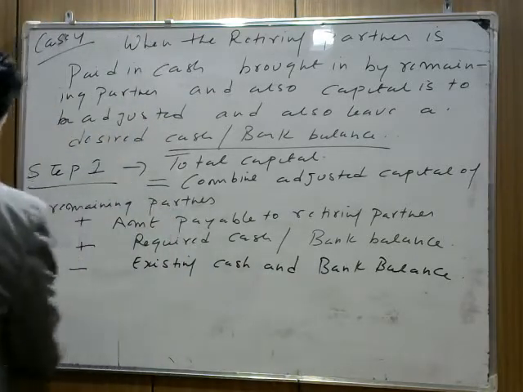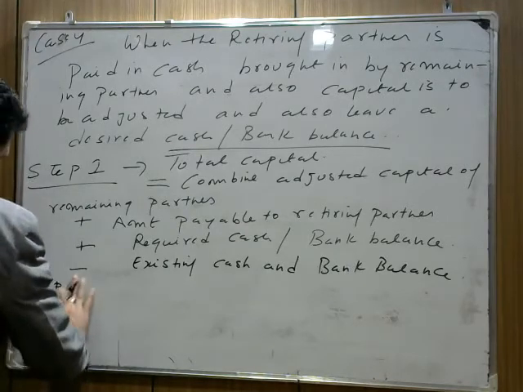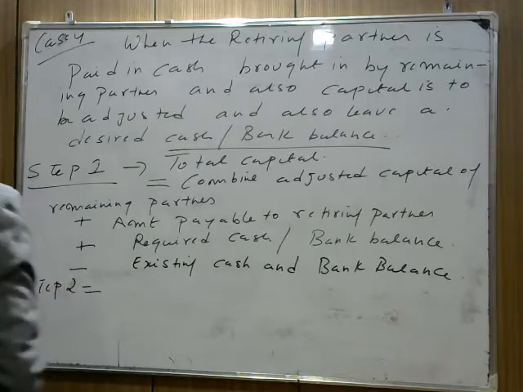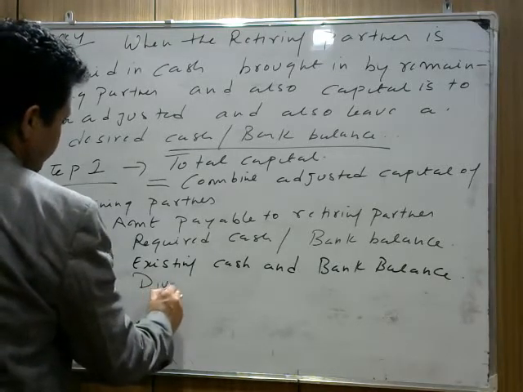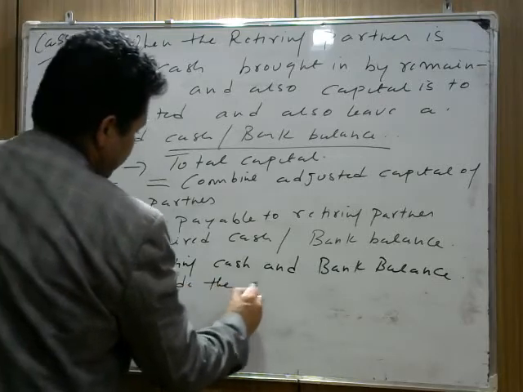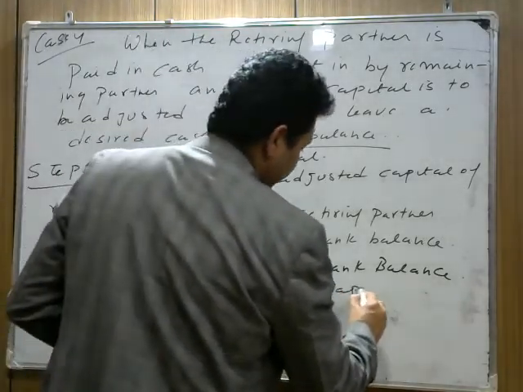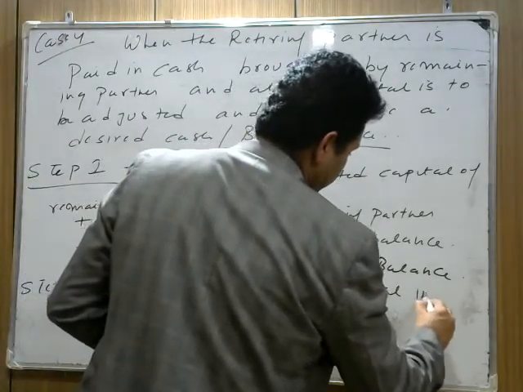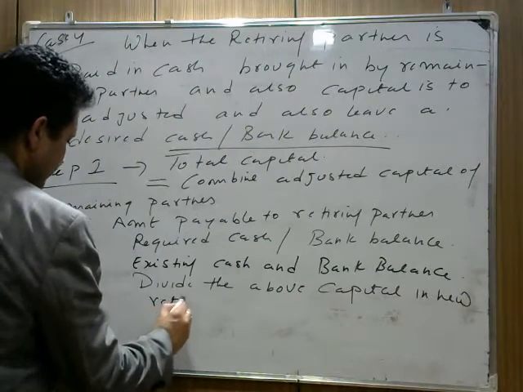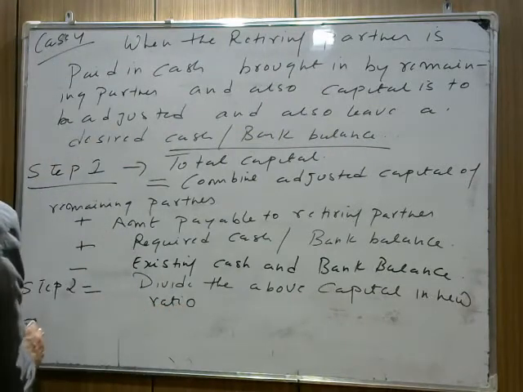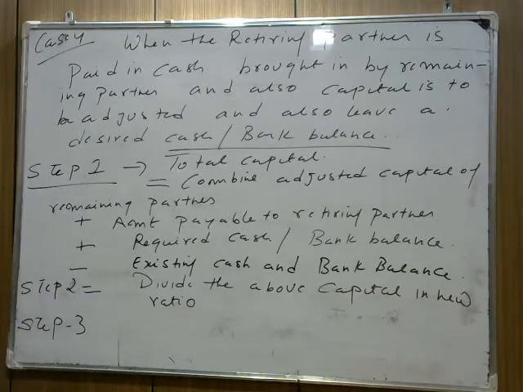Step 2: that is the first step, we find the capital of the continuing partner. Step 2, divide the above capital in new ratio. जो हम पे capital आएगी, we need to divide the above capital in new ratio. And step 3 is common.